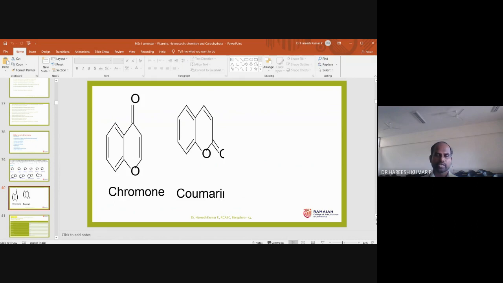I will also take a few examples of how you can name a heterocyclic compound as per the IUPAC nomenclature. In this IUPAC nomenclature, you may get at least 4 marks questions. So I will go to the next slide.